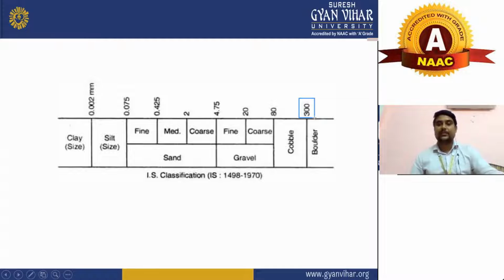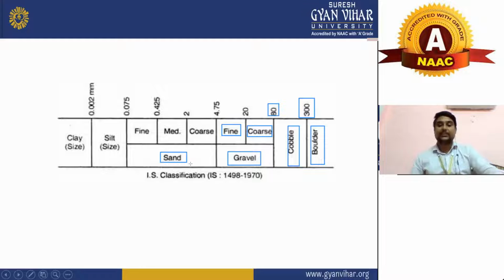If the size of a particle is more than 80 mm, it will be called cobble. If it is more than 4.75 mm, it will be called gravel. And gravel is also categorized into two parts, fine and coarse.